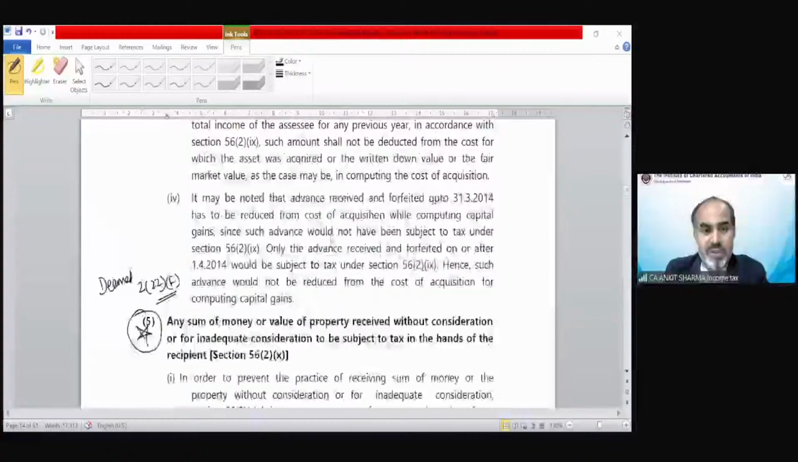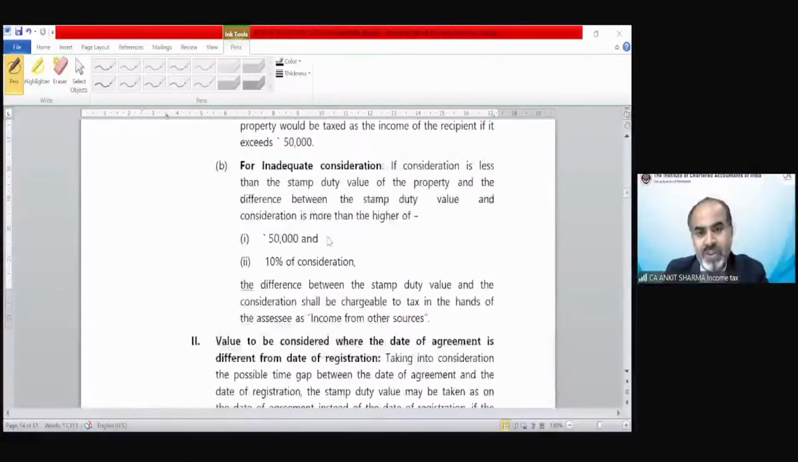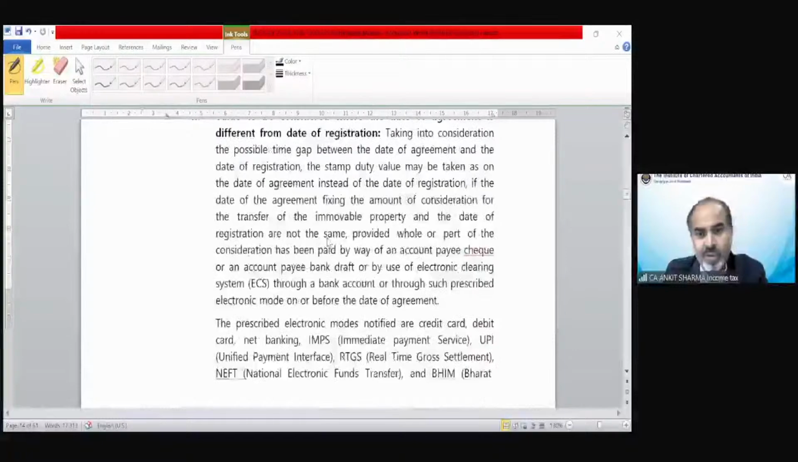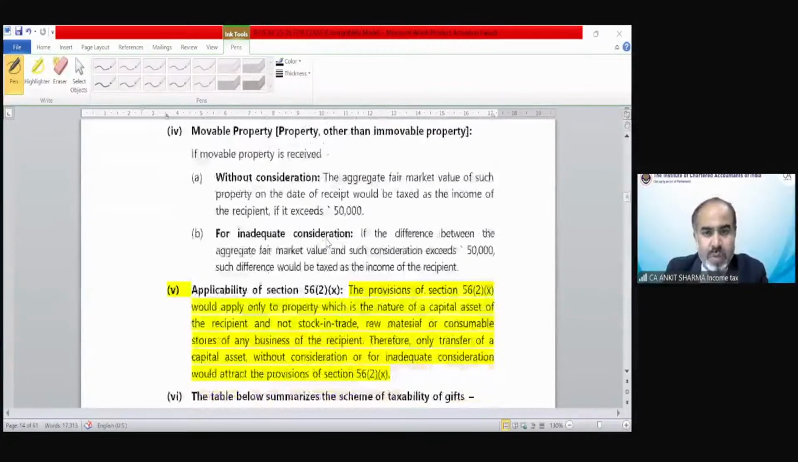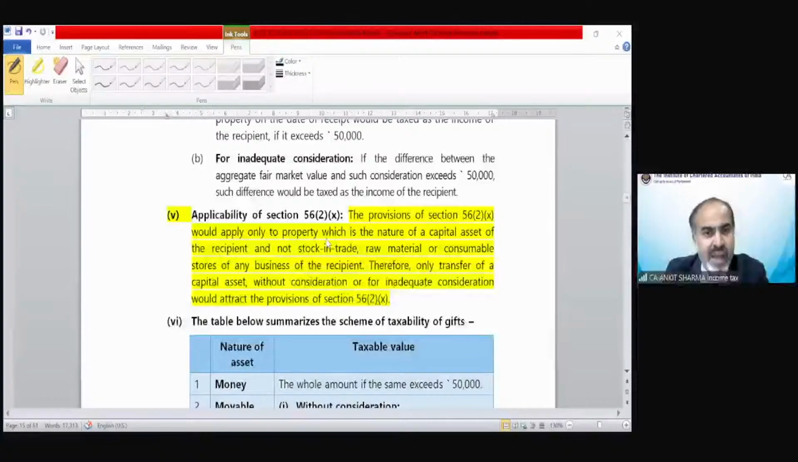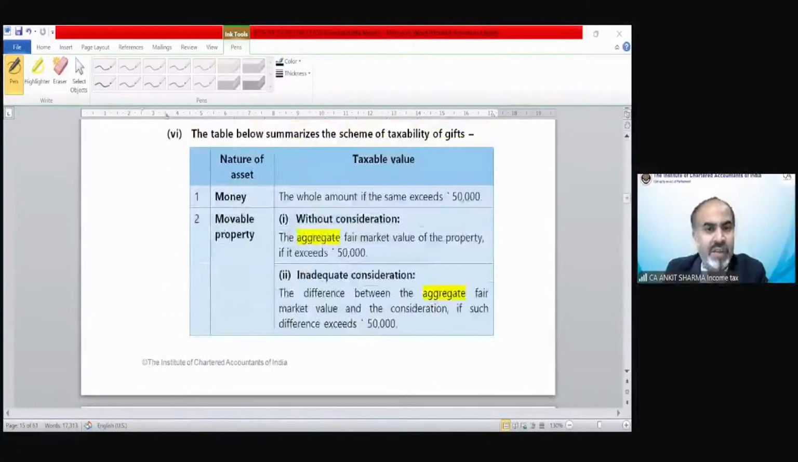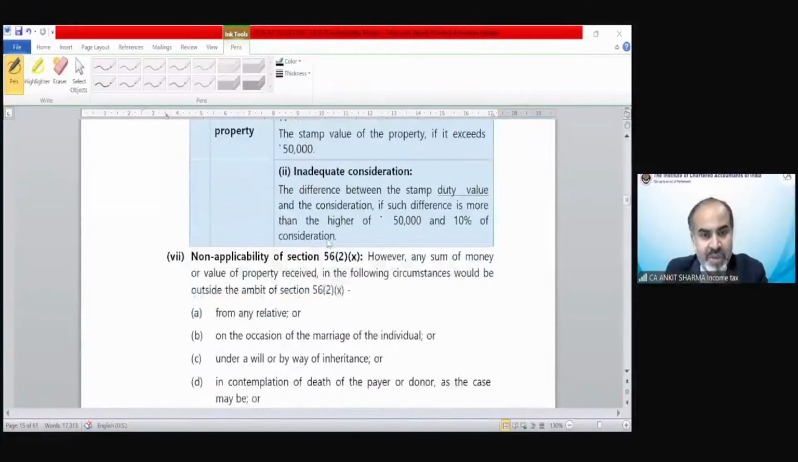So these are the provisions. You can go through these provisions. Everything we have discussed in diagram form, and those are the provisions. You can study that: movable property, immovable property, applicability, nature of asset, and the summarized value also has been there.